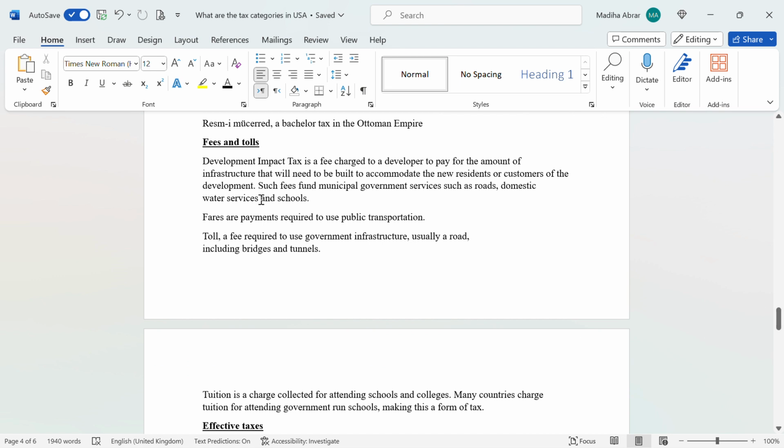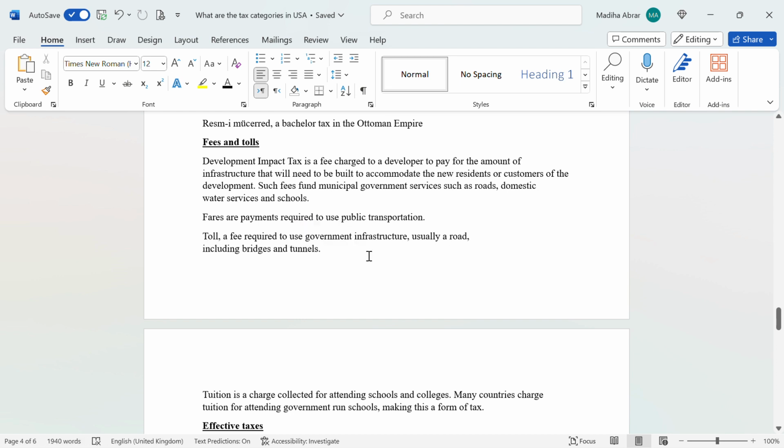Fees and tolls. Development impact tax is a fee charged to a developer to pay for the amount of infrastructure that will need to be built to accommodate the new residents or customers of the development. Such fees fund municipal government services such as roads, domestic water services, and schools.